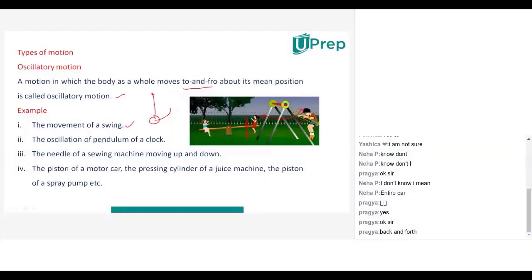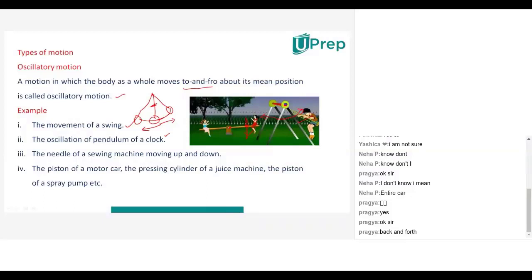It will move from this position to this position like this. Now it is changing the position like this. That means this is called central position, mean position, and from the mean position it is moving right. It is moving left also. So to and fro it is moving. So oscillations of a pendulum of a clock also will have oscillatory motion.